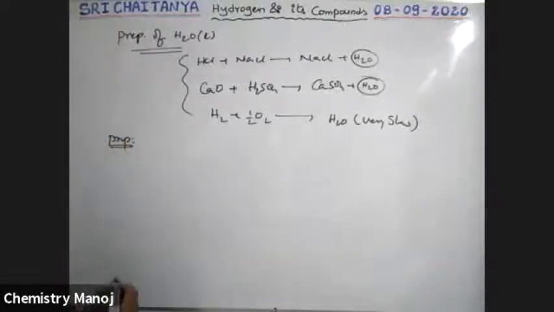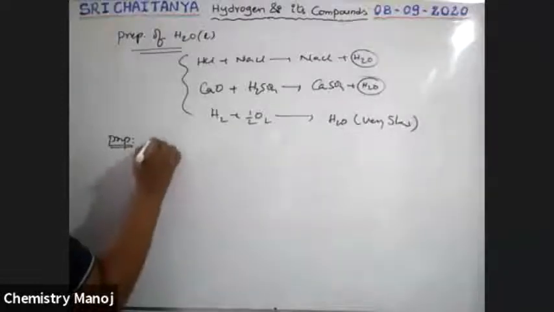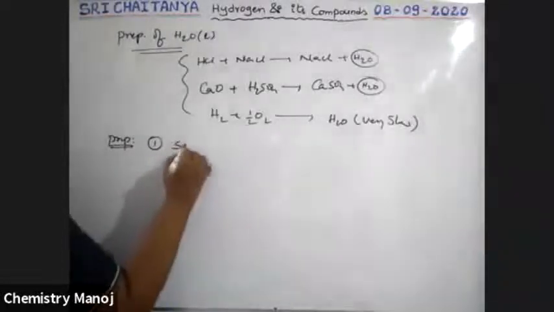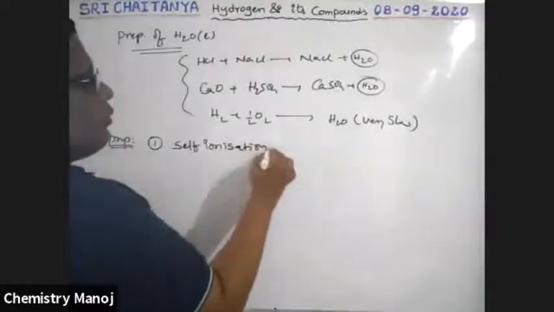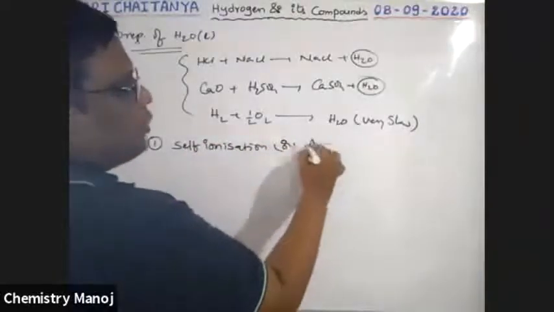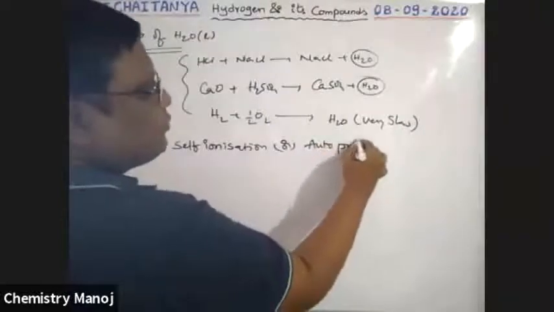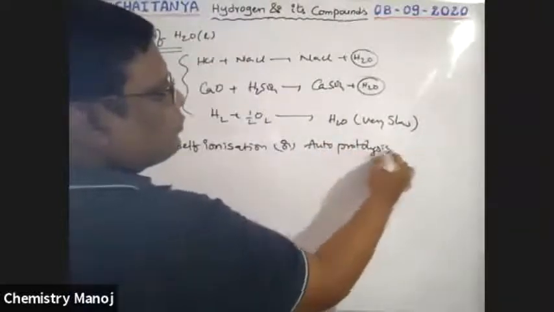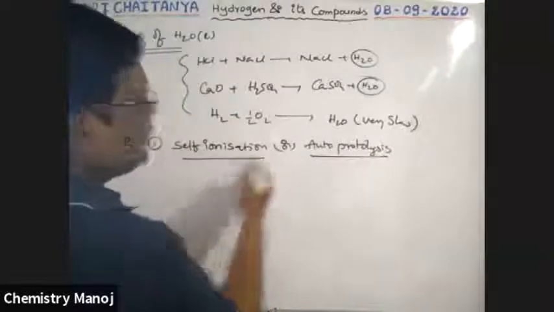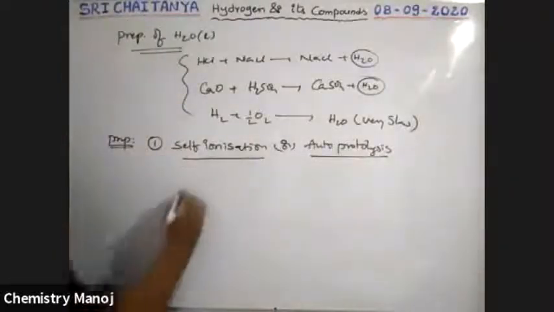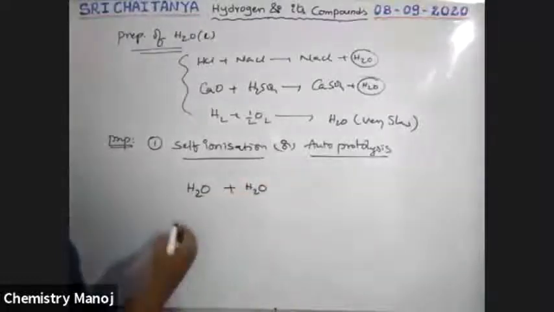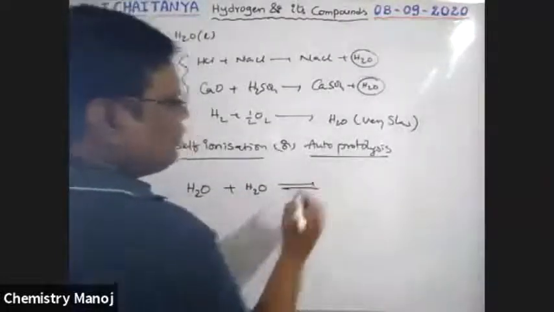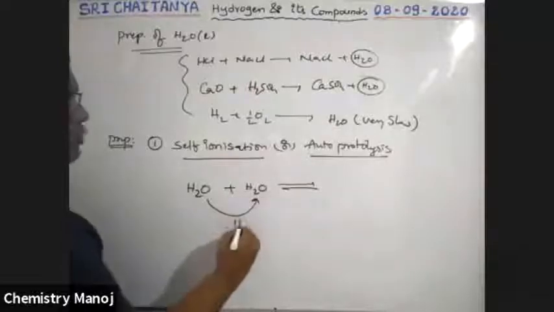Properties: water is involved in self-ionization, which is also called autoprotolysis. It is very, very important, boys. A water molecule combines with another water molecule, in equilibrium, and one transfers a proton to the other.